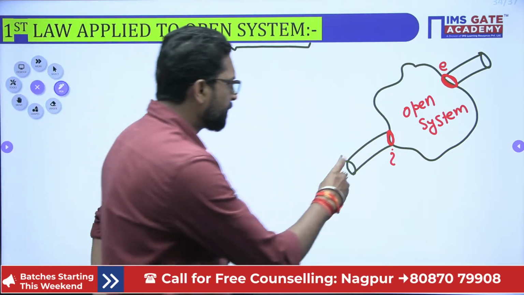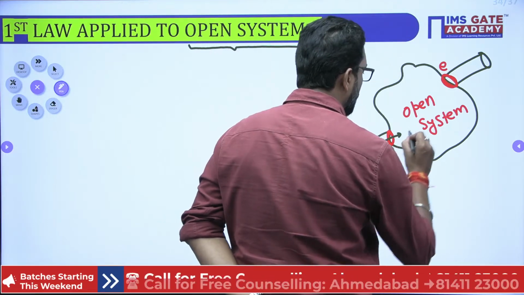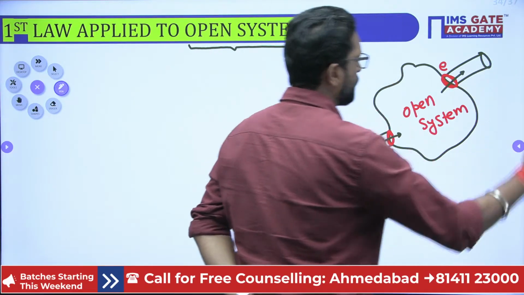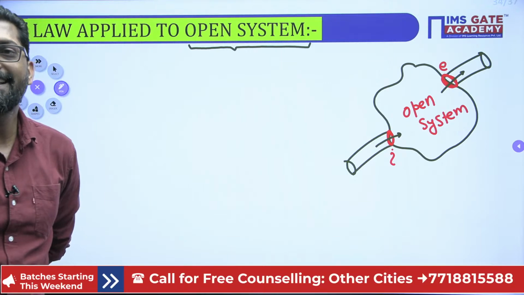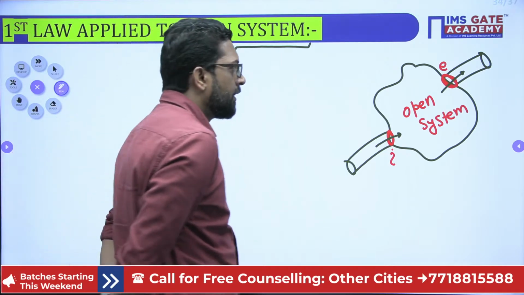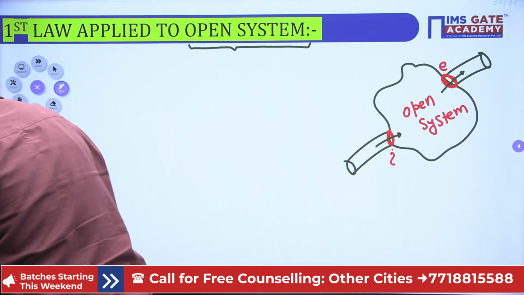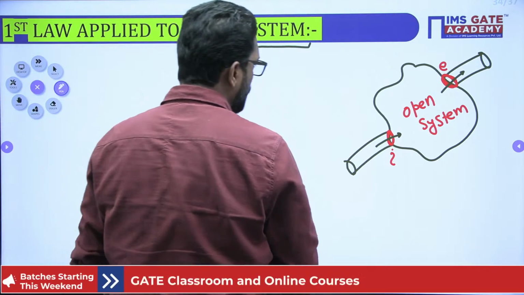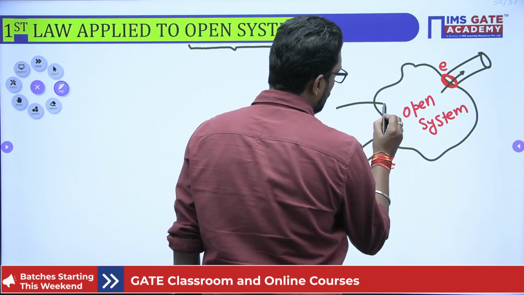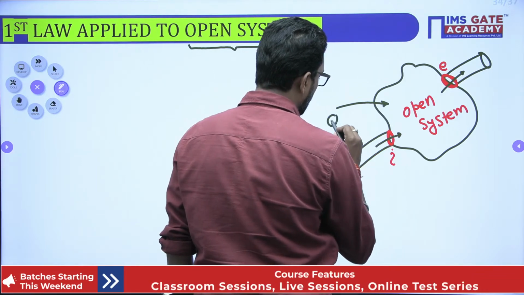That means there is something going into the system and something going out from the system. What is in or out? The mass. Let's suppose in this situation the energy, in the positive sense, heat goes into the system, Q in.